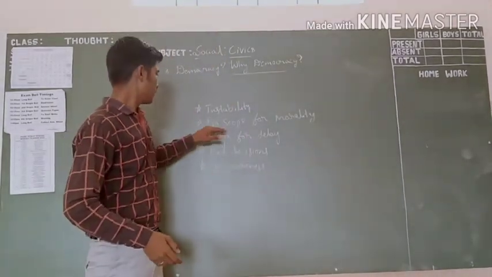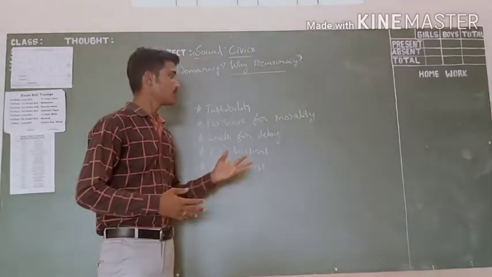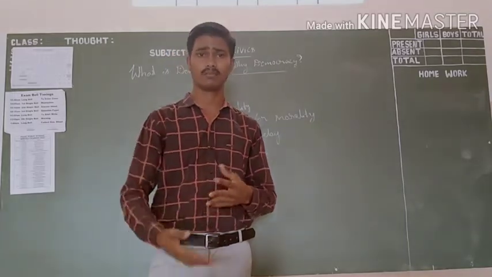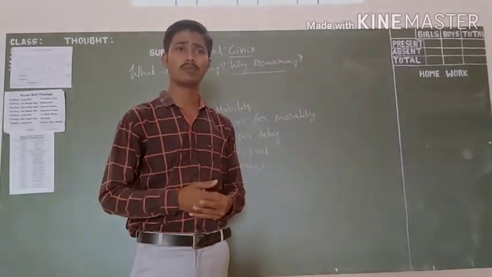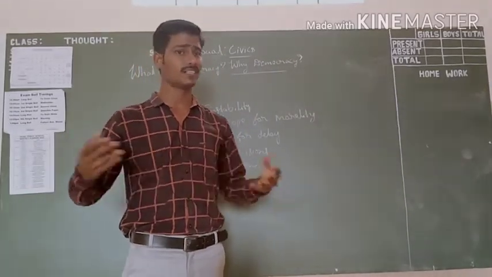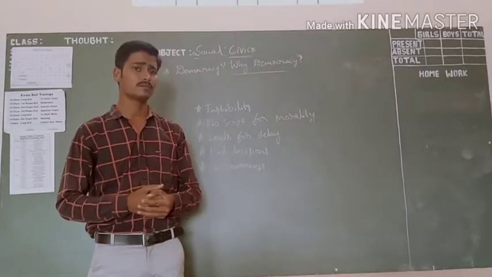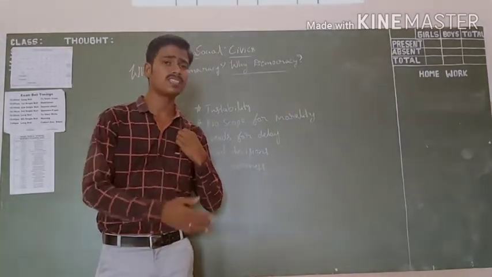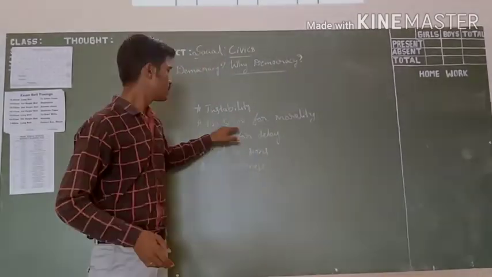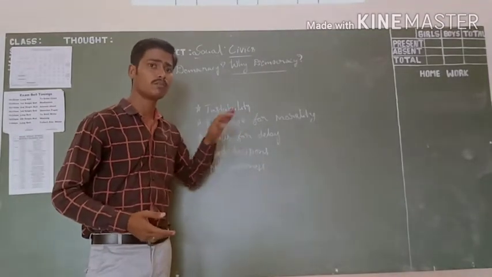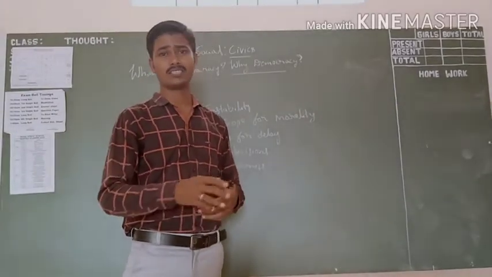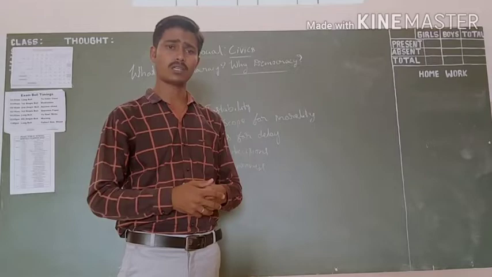Next, we can say that there is no scope for morality. Here all the leaders look only for their personal betterment. They won't give any importance to people's problems. Some leaders, not all the leaders. So those problems will not be solved. That's why we can say it won't give much scope for morality. They just go according to the constitution and don't give space for morality.